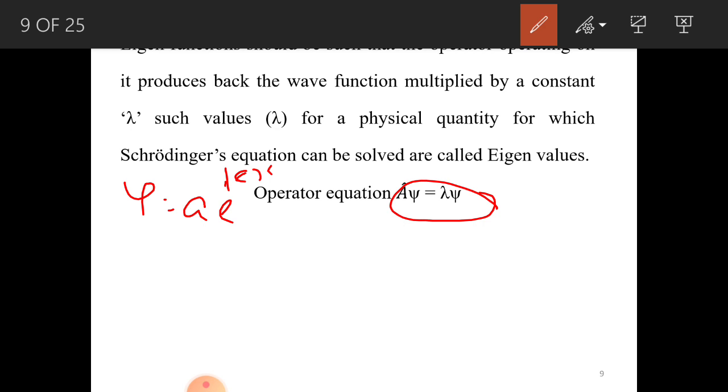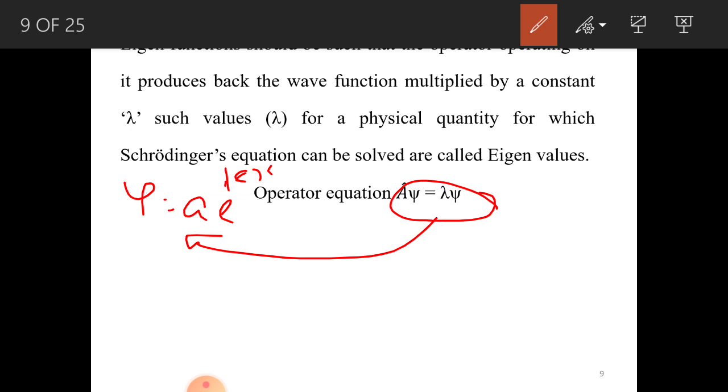Like this, it is an eigenfunction. The operator operating on it produces back the function multiplied by a constant, say lambda here. Such values obtained for the physical observables are called eigenvalues. If an energy operator operates on psi, they are called energy eigenvalues.